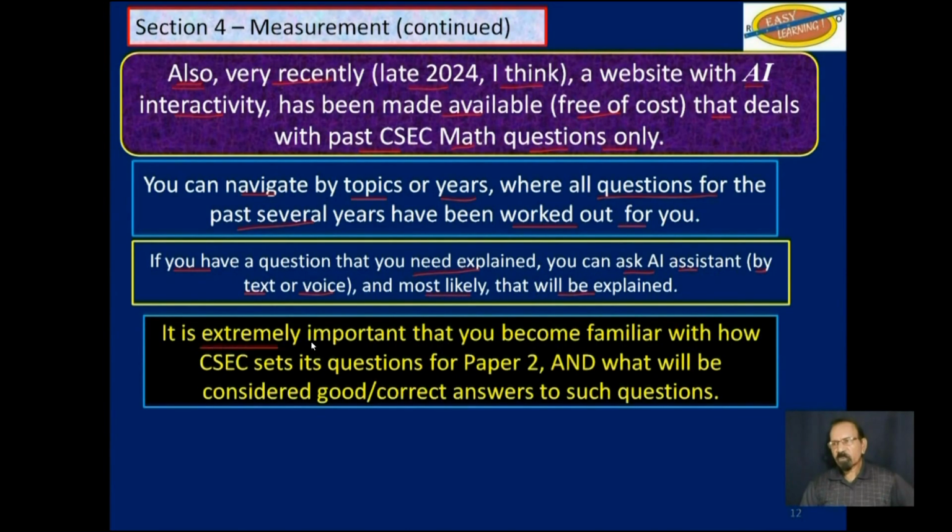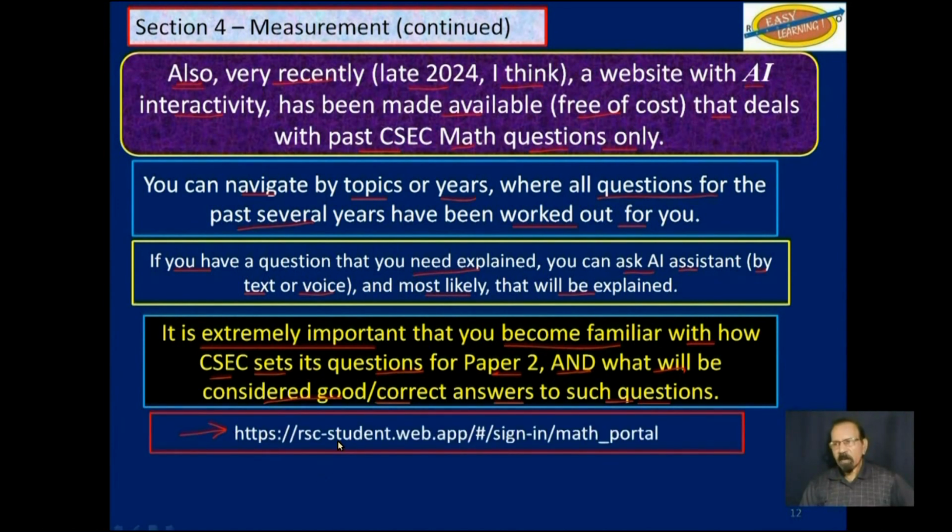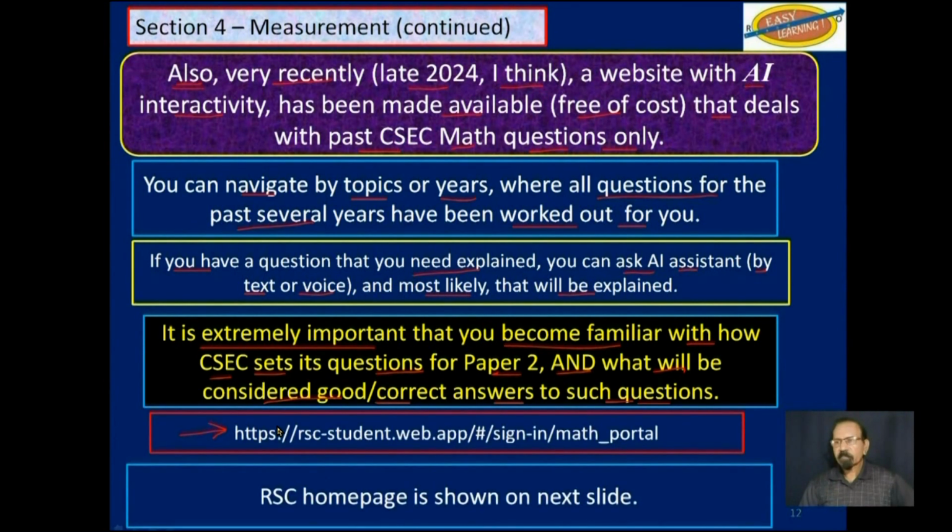It is extremely important that you become familiar with how CSEC sets its questions for paper 2 and what will be considered good or correct answers to such questions. Extremely important. This is the URL for that website.